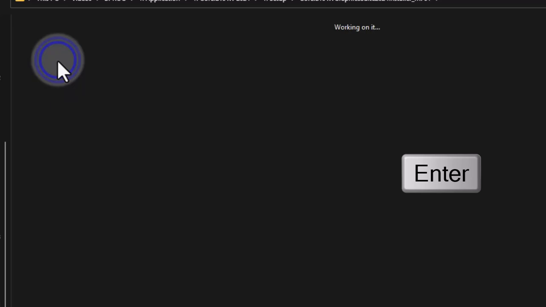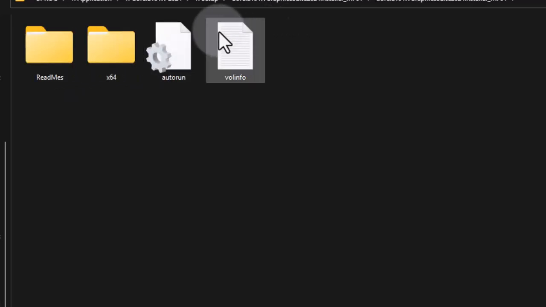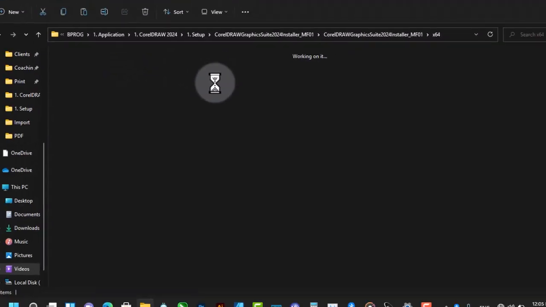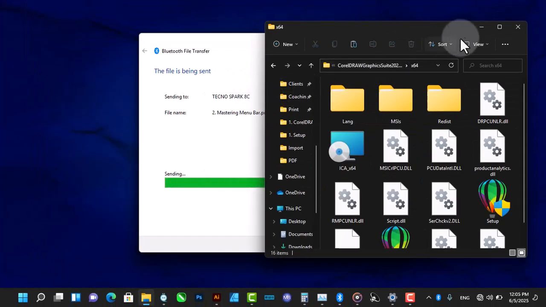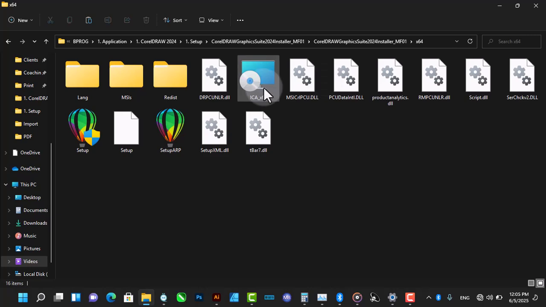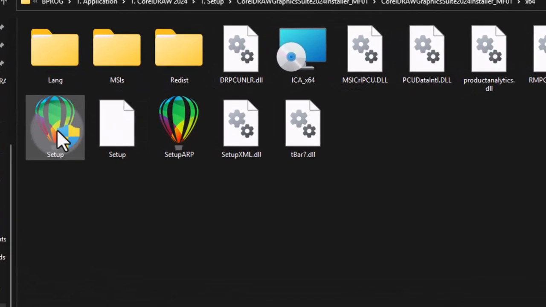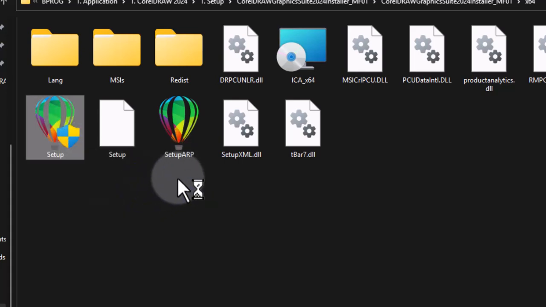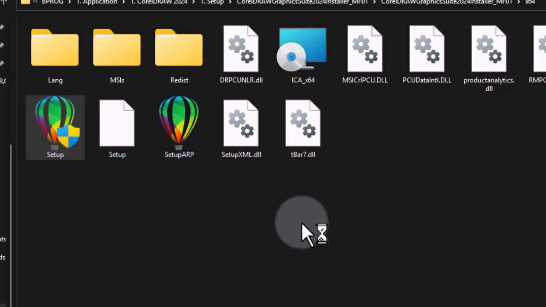So make sure that in your Explorer, you open this folder. Make sure that your security, your antivirus, is switched off. You have disabled it. So you just click on this setup. You run as administrator. So, yes.